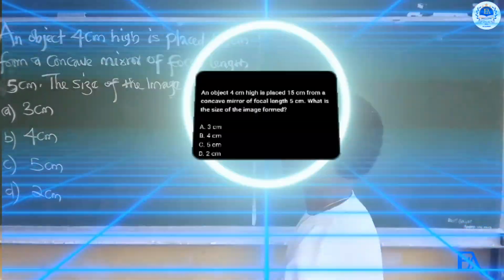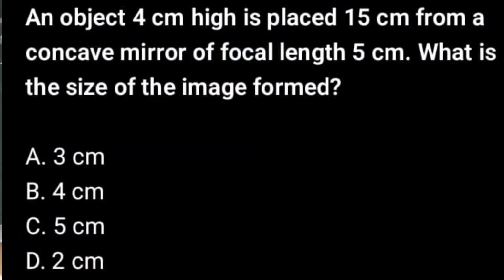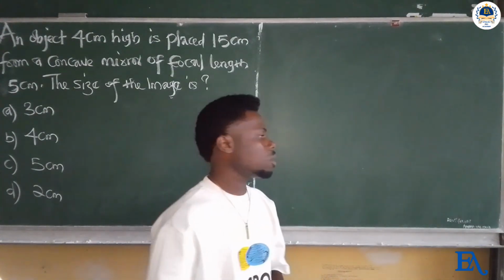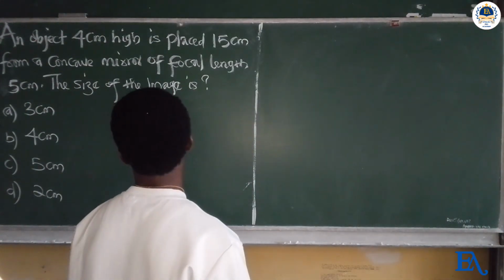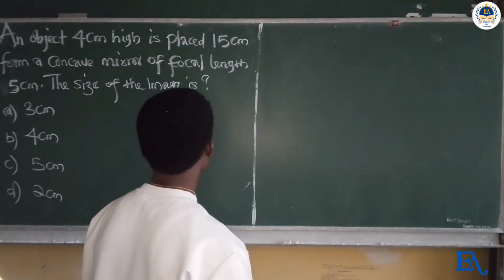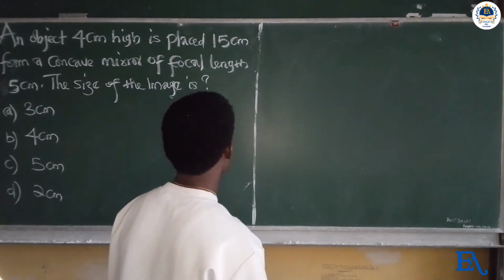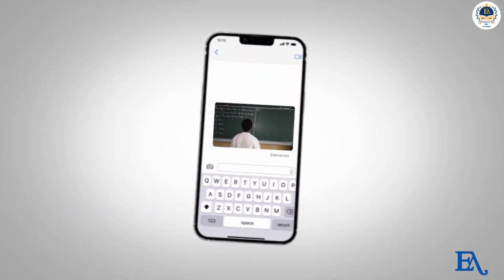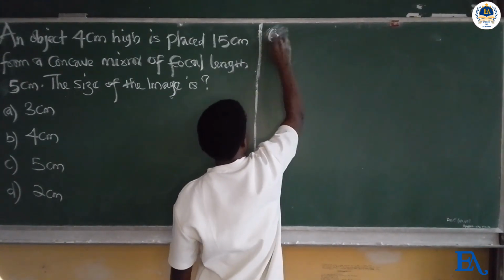An object 4 centimeters high is placed 15 centimeters from a concave mirror of focal length 5 centimeters. The size of the image is, options are given below. So the first thing we must do in this question is to write down the correct parameters. On the board, we have an object 4 centimeters high placed 15 centimeters from a concave mirror.